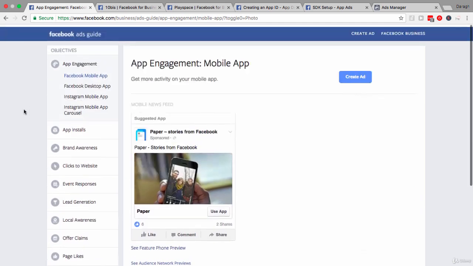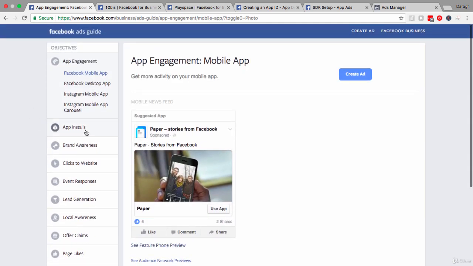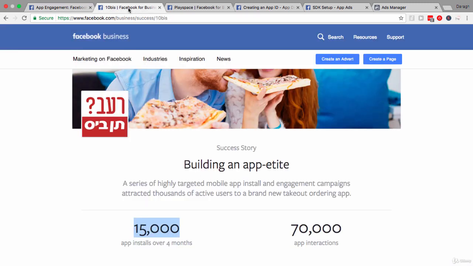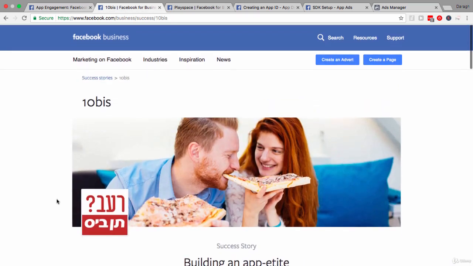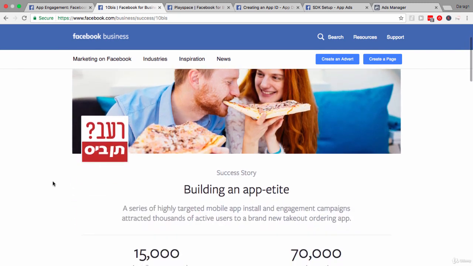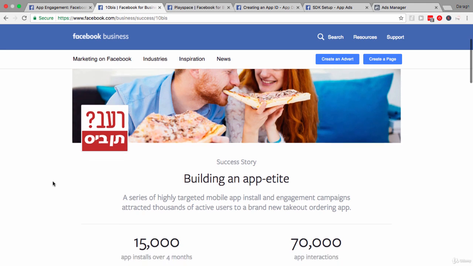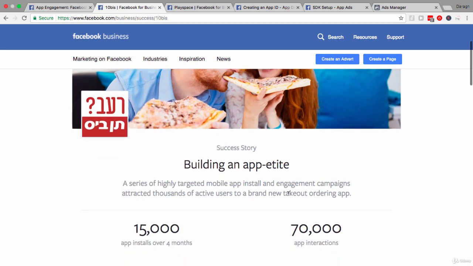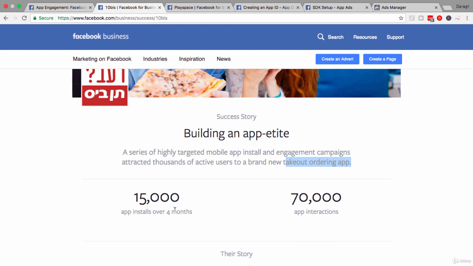So now that you understand that you have two objectives, app installs and app engagement, let us have a look at some of these case studies to see how businesses are piecing this together and getting some amazing results. So what we have here is a brand new takeout ordering app. And you can see that through Facebook ads, they were able to get 15,000 app installs over 4 months and over 70,000 app interactions.